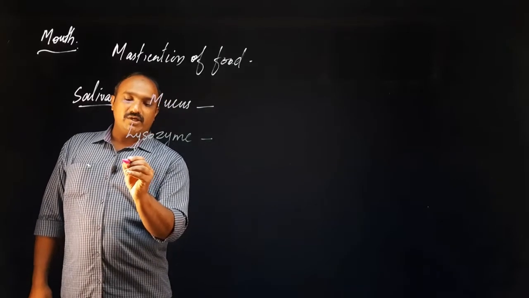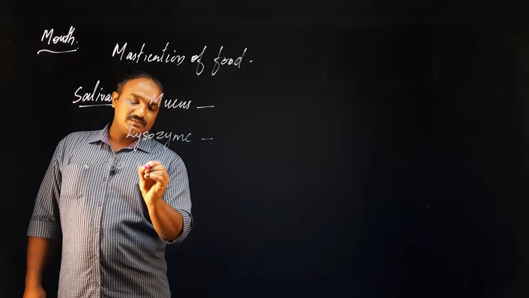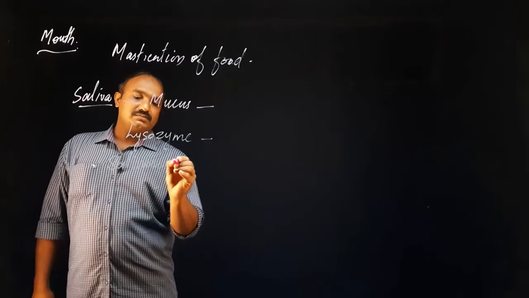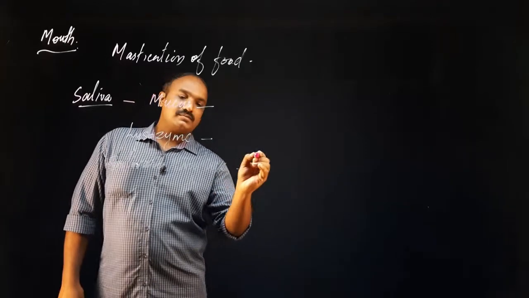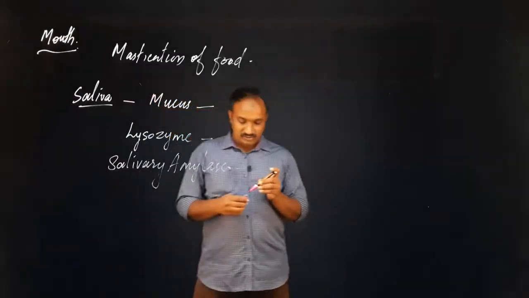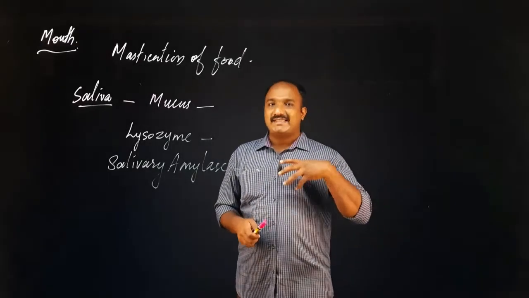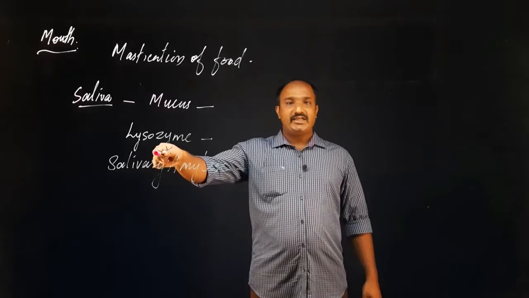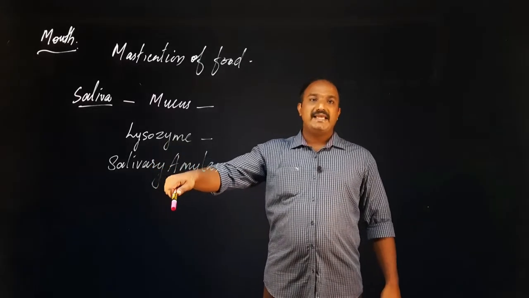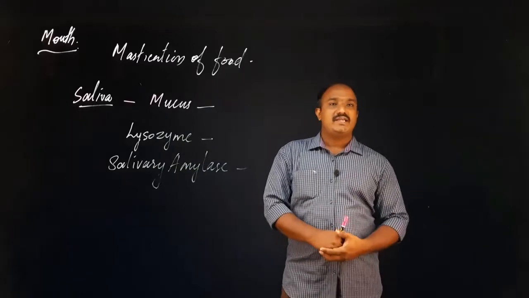The third one is also another enzyme, called salivary amylase. Look, these are the three components that are contained in the saliva. The first one is mucus, and the second and third are the enzymes: lysozyme and salivary amylase.